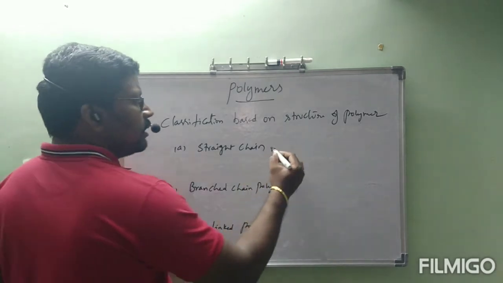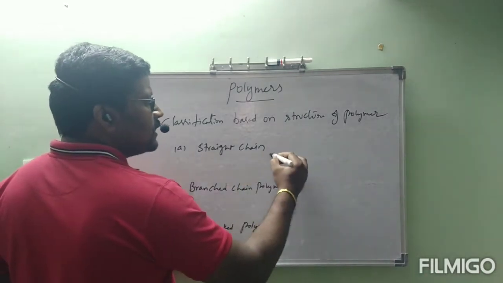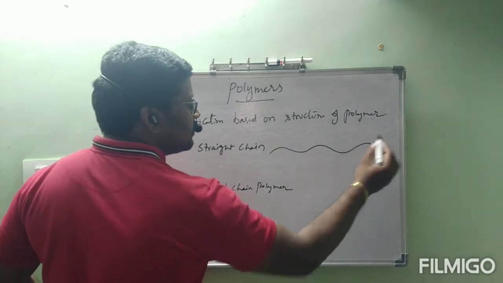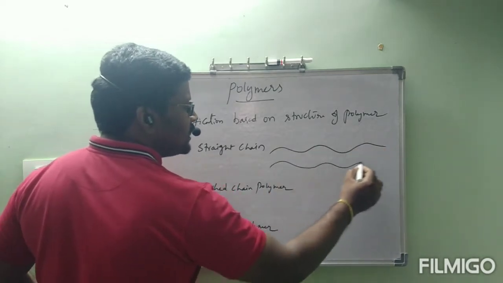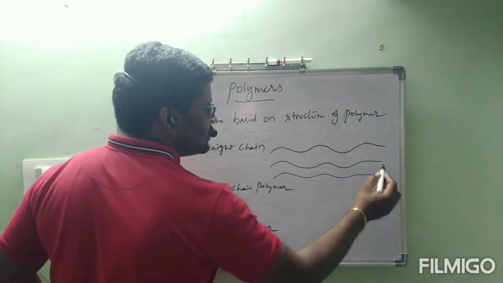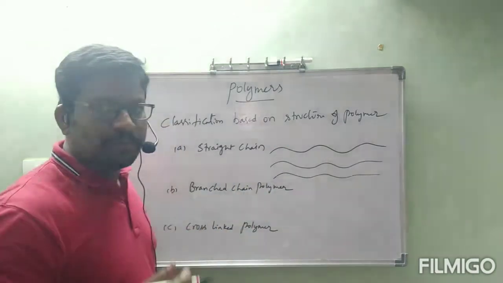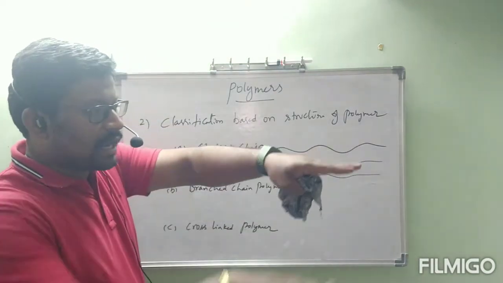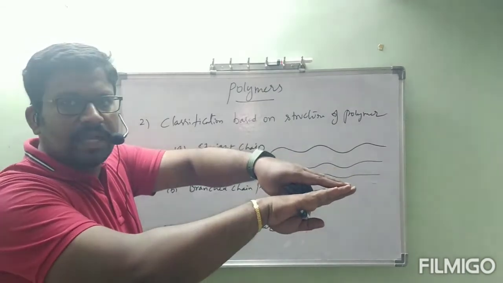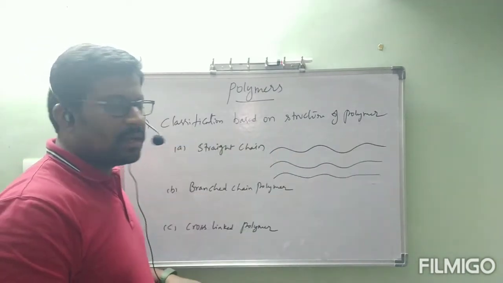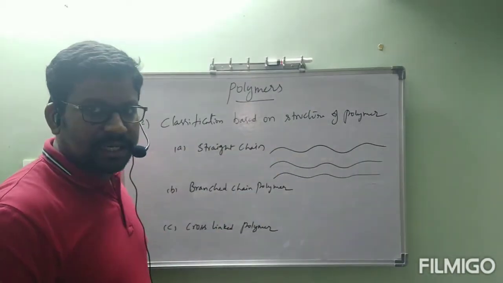See carefully. The straight chain polymer contains straight, linear chains without any branches. Between one chain and another chain, some intermolecular forces will be there, so one chain and another chain will be present closely. Like that, it will give the complete structure. But there is no branch present in the straight chain.